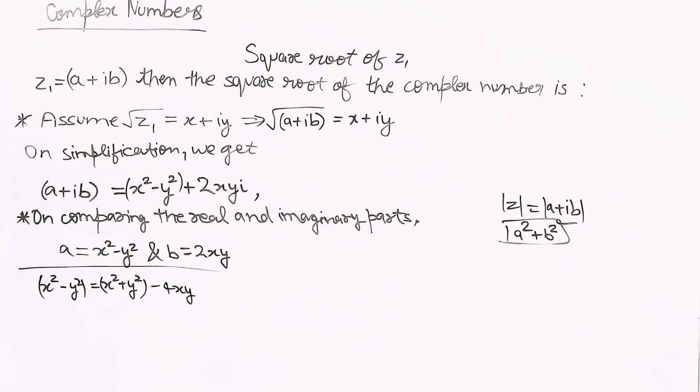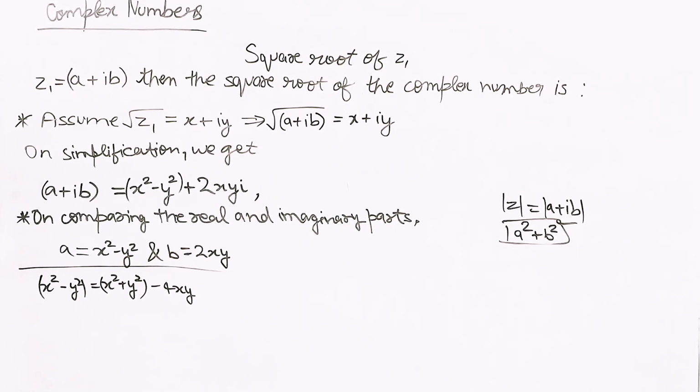Suppose we have to find the value of x squared plus y squared. Got it? So first, we'll have to find the value of x and y, which are given to us right here, everywhere. So first we find the value of x and y, and in the last step we'll find the value of x squared plus y squared. Got it? Okay, so I hope this is clear to you.